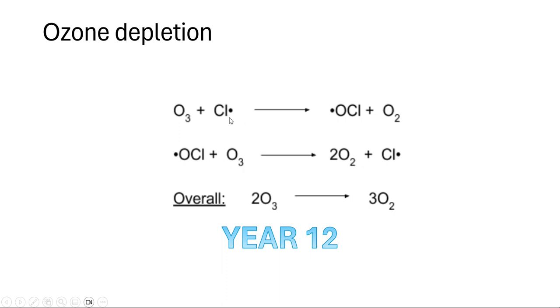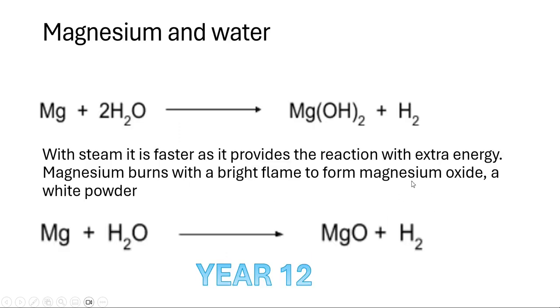As you see, the free radical is a kind of catalyst here. It's Cl at the start and Cl at the end. It didn't get used up. The overall equation for this is 2O3 to 3O2. So ozone is being converted into oxygen, and as a result that leads to ozone depletion.